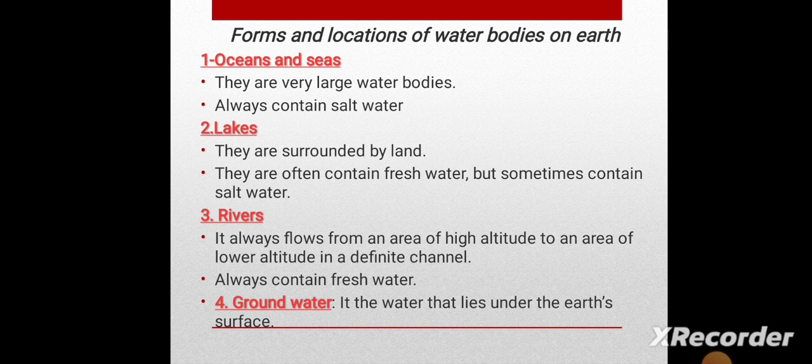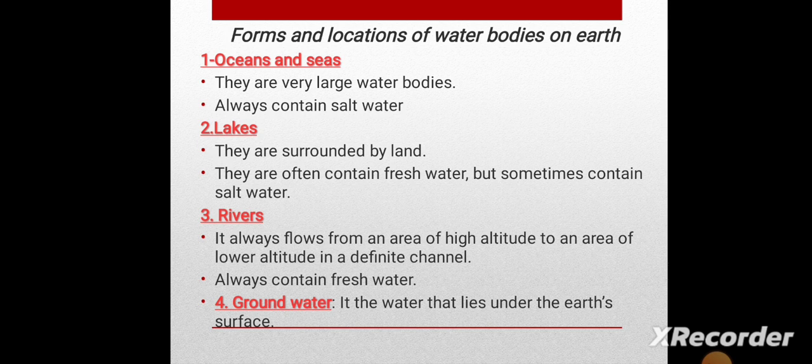Forms and location of water bodies on the earth. First, we have oceans and seas, which are salt water. So what's meant by oceans or seas? They are very large water bodies.